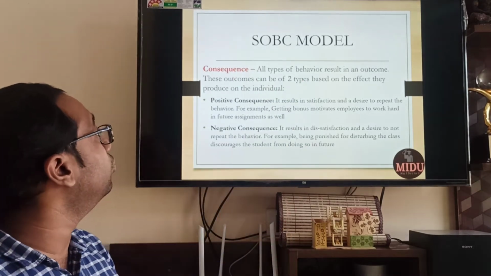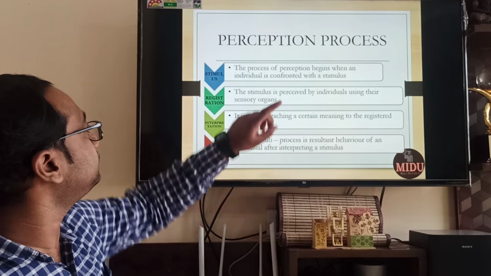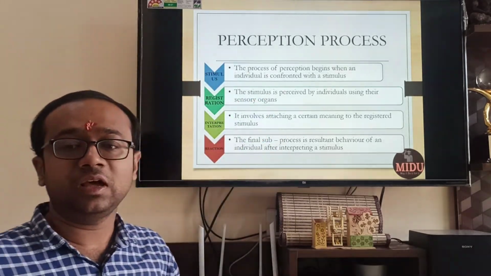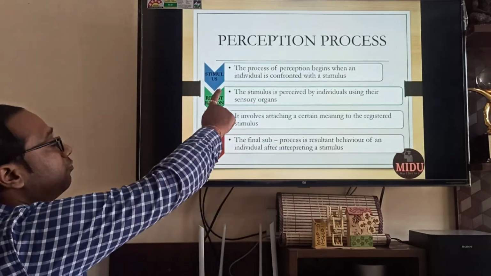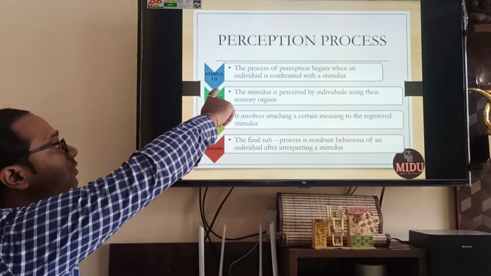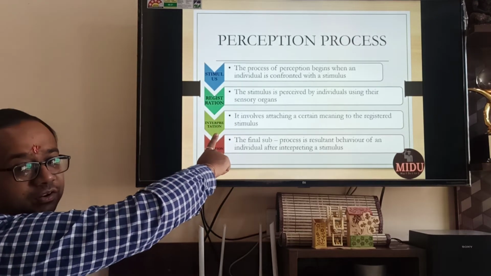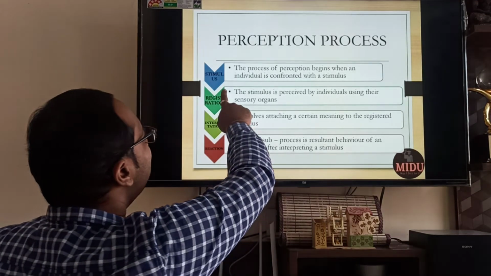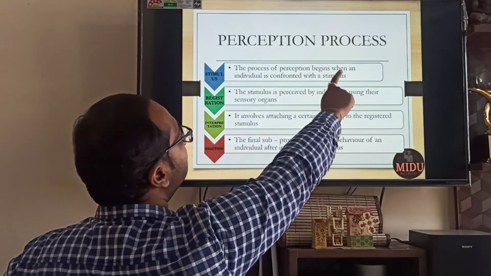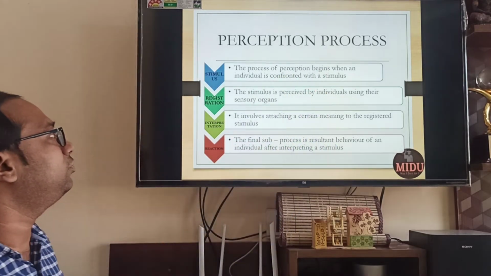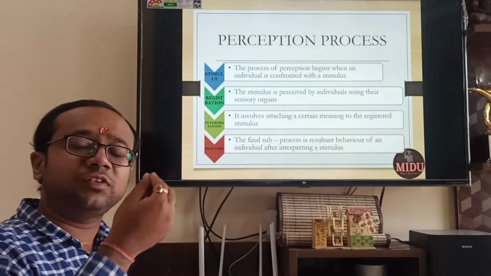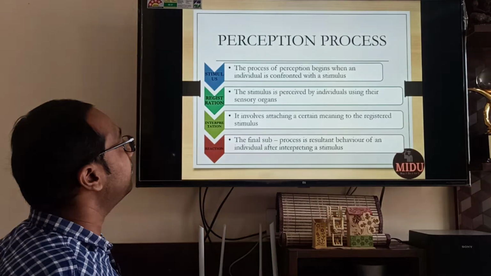Now let us move to the process of perception. Perception process is basically a 3-step process. It's 4 steps. It starts with stimulus, goes to registration, interpretation and finally the reaction. So when we say stimulus, the process of perception begins when an individual is confronted with the stimulus. Stimulus is the starting point for any perception process.